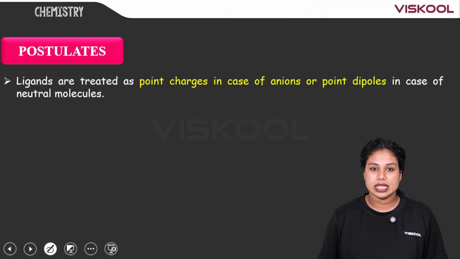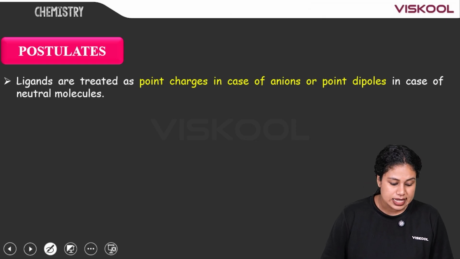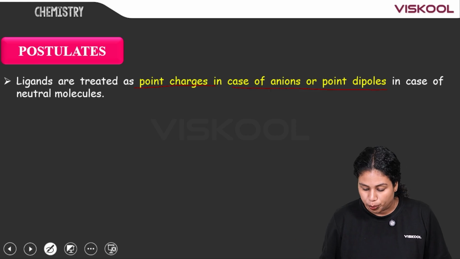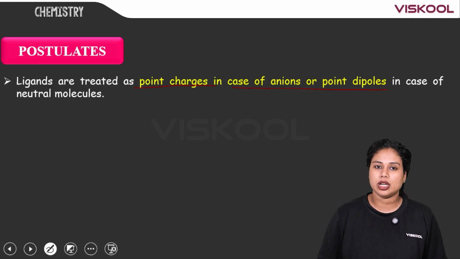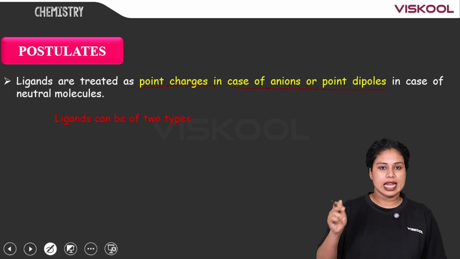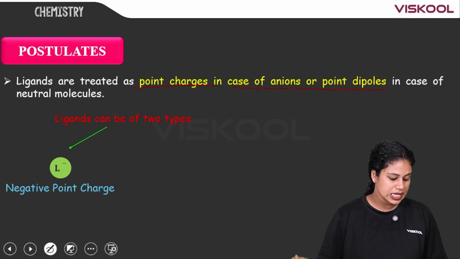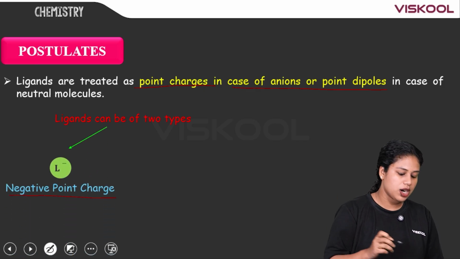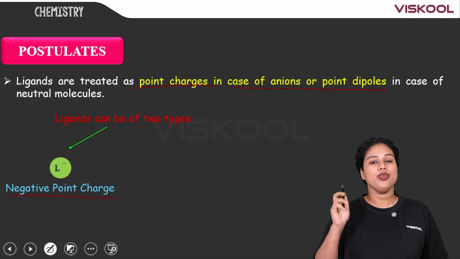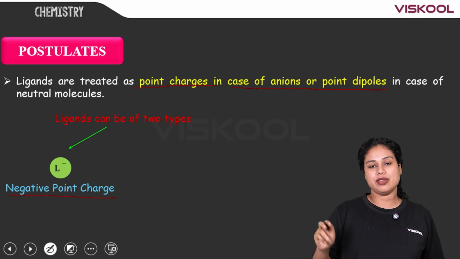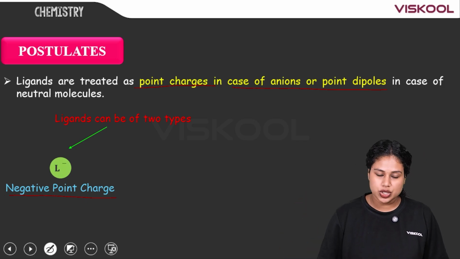Now, moving on to the next postulate, that is, ligands are treated as point charges in case of anions or point dipoles in case of neutral molecules. So what does this postulate say here? It is saying that we can classify ligands. There are 2 types of ligand. The first one is the negative point charge ligand. As we know, some of the ligands are anionic in nature. They are carrying a negative charge, right? So those are the first type of ligands.